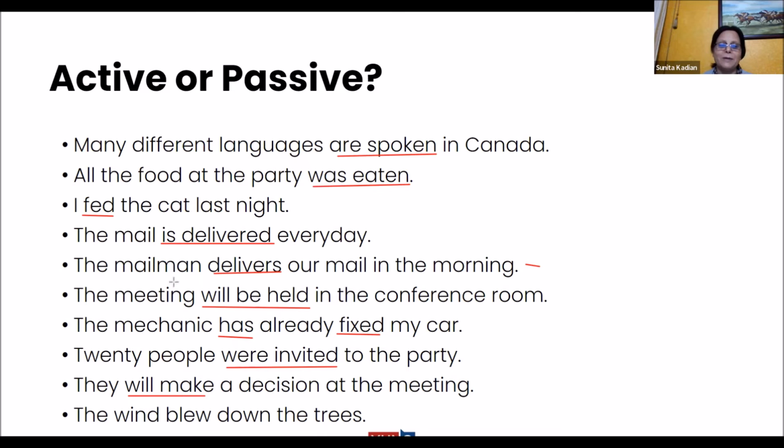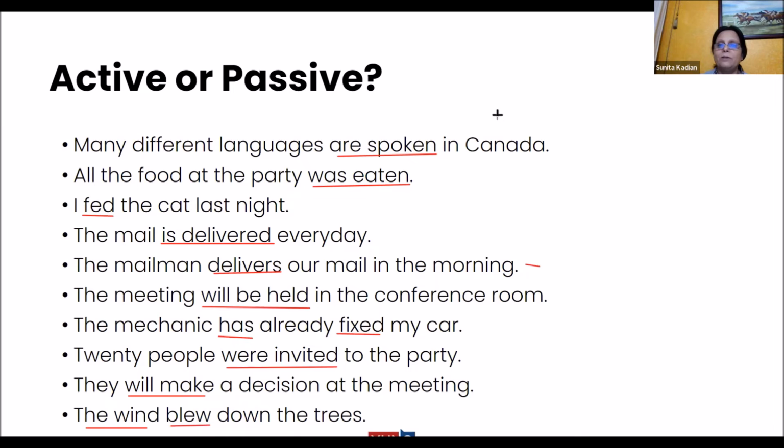Why did you say it is passive voice? The wind blew down the trees. Who is the doer of the action? The wind is the doer of the action. The wind performs. Yeah, ma'am, I got it. Sorry, I made a mistake. One more person said it was in passive voice. Gungun, you said? No, ma'am, I said active voice. Right. Understood? Clear to everybody? Yes, ma'am.